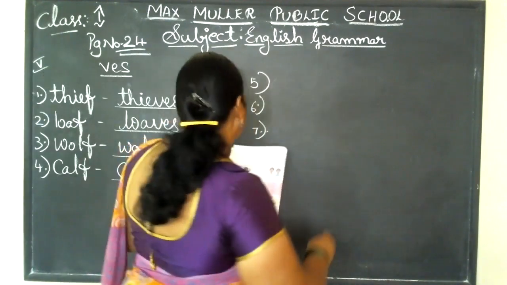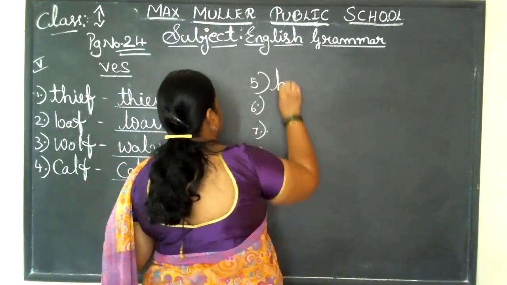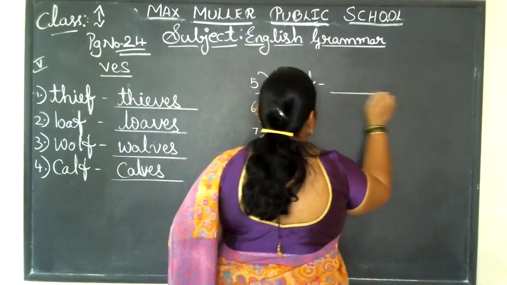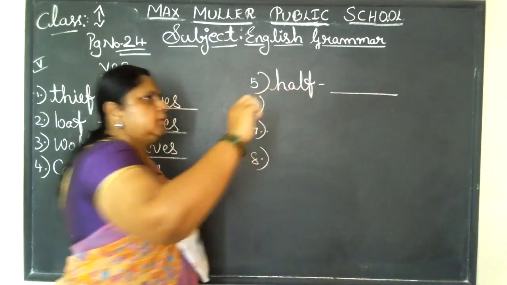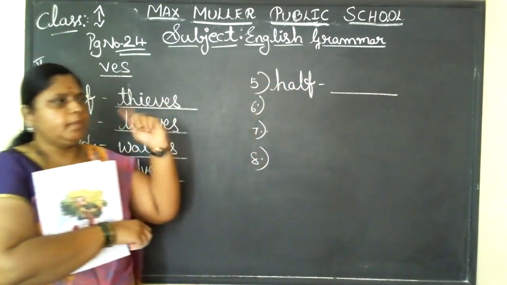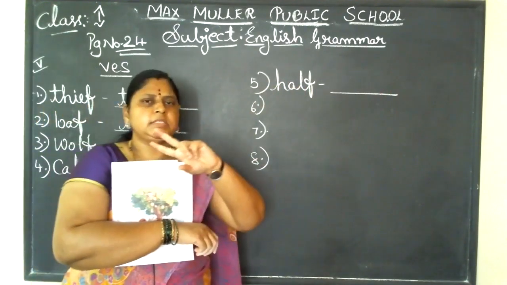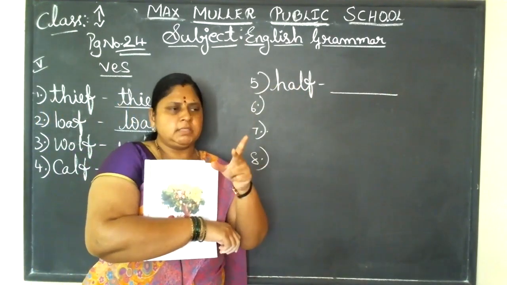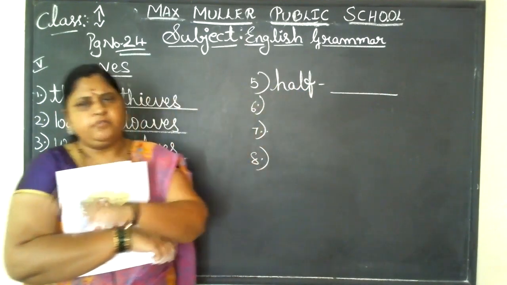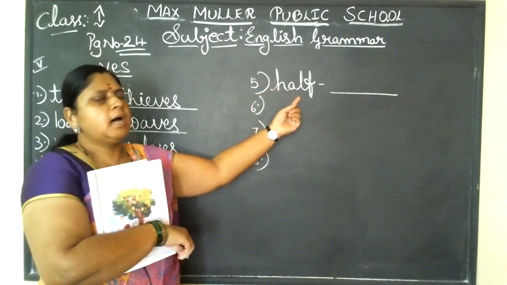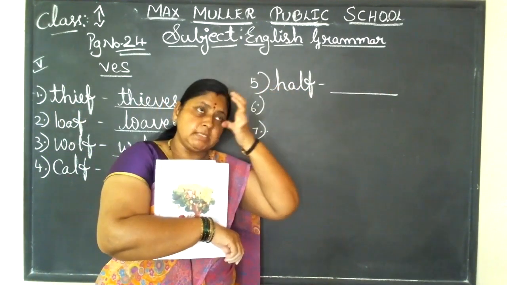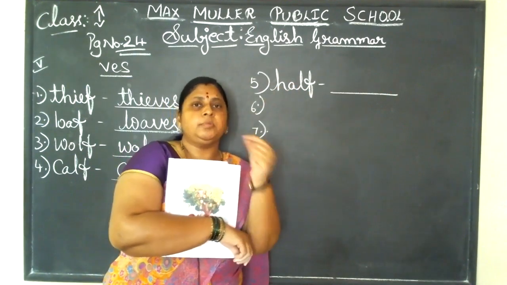Fifth is half, H-A-L-F. So half is like, just take it like a piece of cake. Mummy has brought one piece of cake and she's dividing it into two pieces. Half she cuts and gives to your brother and half for you. So that is called half. Understood?